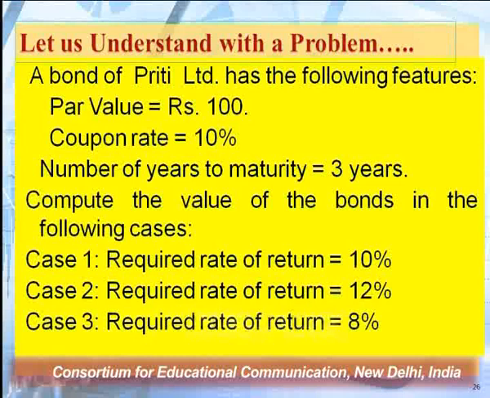Since we have got 3 different rates, we will actually be witnessing the impact of the change in required rate of return on the value of bond in different situations. So we'll have the value of bond which is equal to par value, greater than par value, and less than par value. So let's try to examine or justify whether whatever the theorem is saying holds true or not, because we should not trust any theorem blindly.